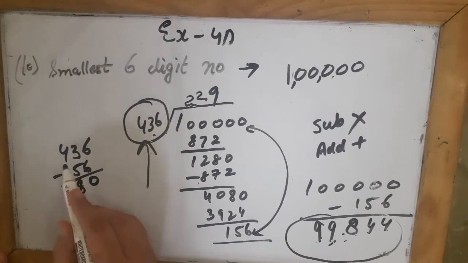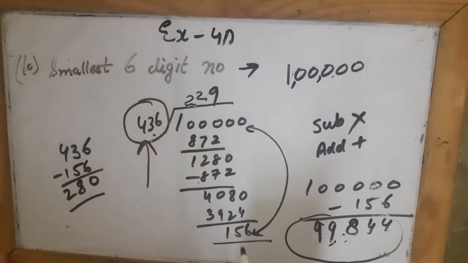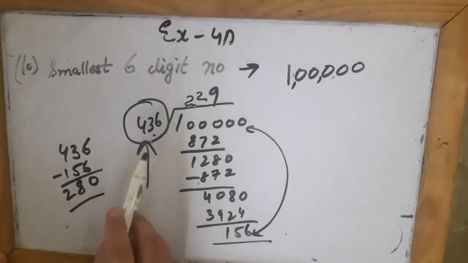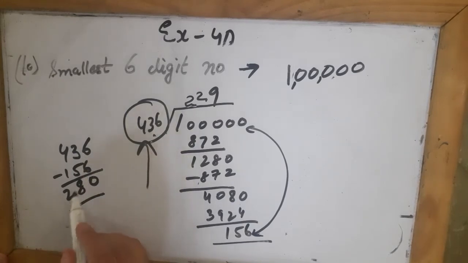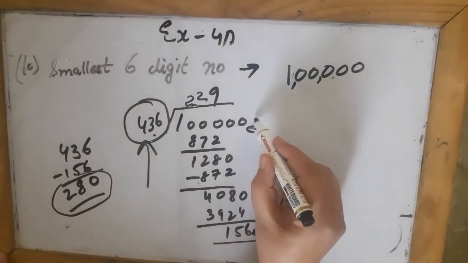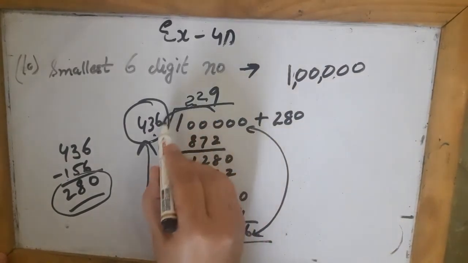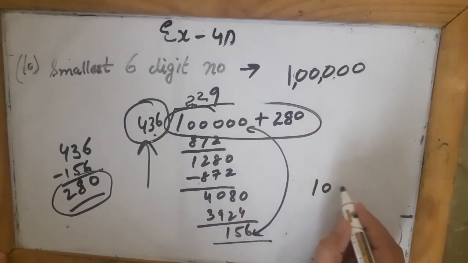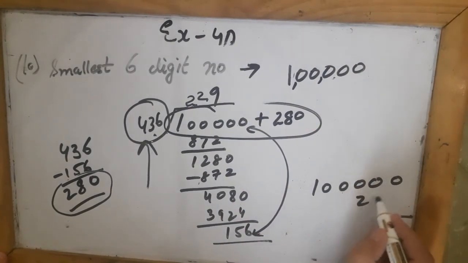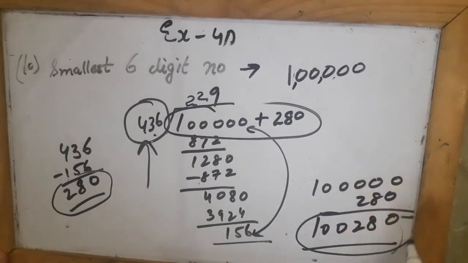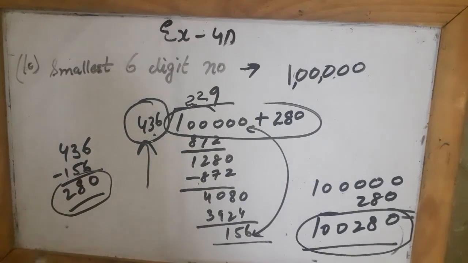So I subtract 156 from 436 and I'm left with 280. If you add 280 to 1 lakh, that number will be exactly divisible by 436, and this is the smallest 6-digit number which is exactly divisible by 436.